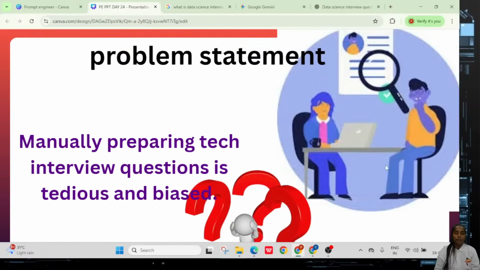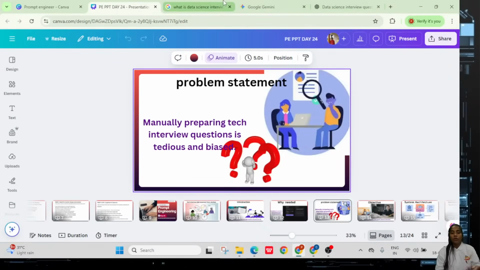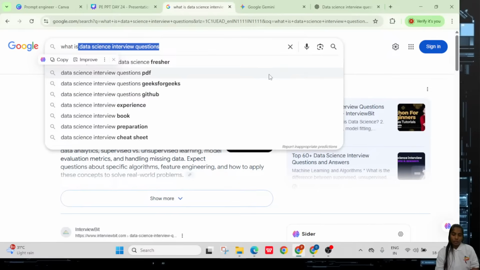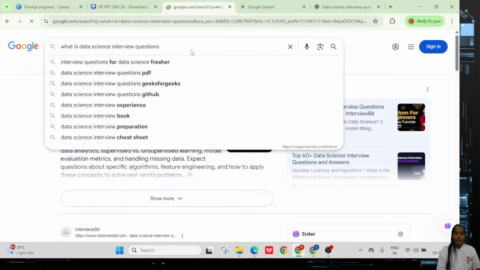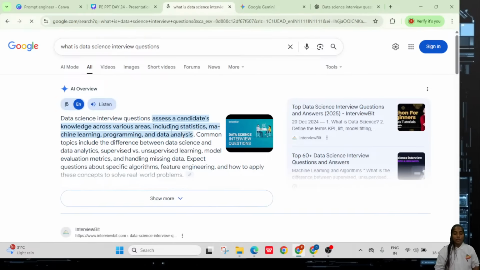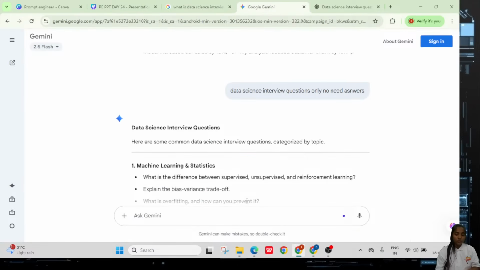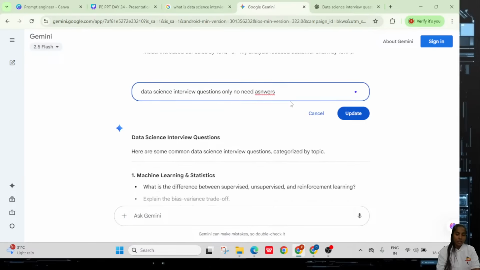Even you can see the simple thing. I'm not saying only about this particular one. If you open any website also, definitely it can't give directly like this. That's why we have to use the prompt. In that prompt you have to enter some particular information, and sometimes you have to give some particular instructions. You can see I am asking like this: the same question, asking for answers for an experienced candidate.